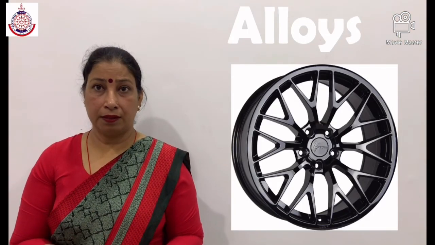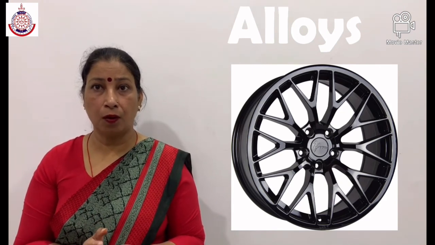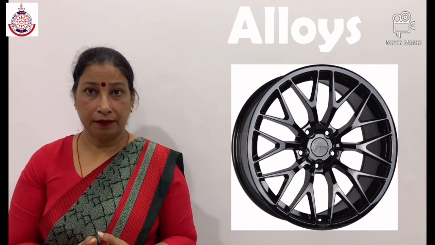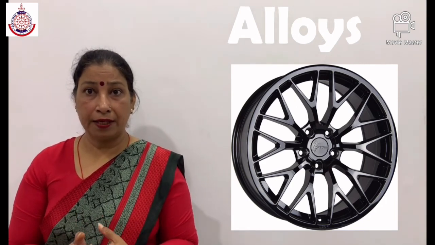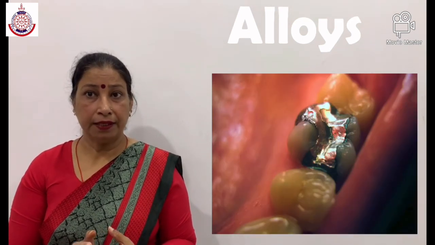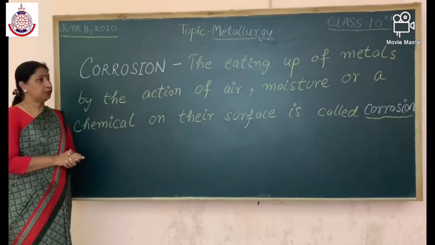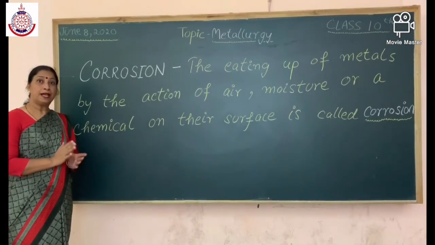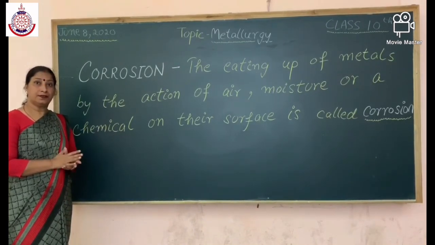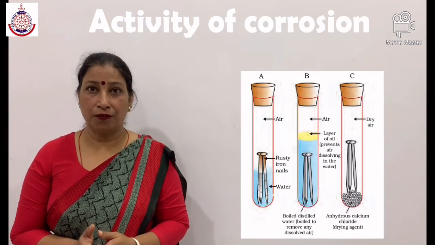Students, now alloys. An alloy is a homogeneous mixture of two or more metals or a metal and a non-metal. Steel is an alloy of iron. Pure gold is alloyed with copper or silver. Amalgam is an alloy of mercury. It is used to make dental fillings. Now, what is corrosion? The eating up of metals by the action of air, moisture or chemicals on their surface is called corrosion. Students, now we will see the activity of corrosion.